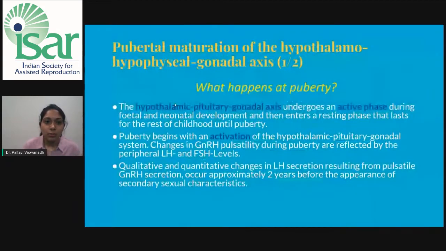Pubertal maturation of the hypothalamo-hypophyseal gonadal axis. Now, what exactly happens to this axis in puberty? This axis undergoes an active phase during fetal and neonatal development and then enters a resting phase that we had discussed, the juvenile pause, that lasts from the rest of the childhood until puberty. Puberty begins with an activation of the hypothalamo-pituitary gonadal system. Changes in the GnRH pulsatility during puberty are reflected by peripheral LH and FSH levels. The qualitative and quantitative changes in the LH secretion resulting from the pulsatile GnRH secretion occur approximately 2 years before the appearance of the secondary sexual characters.